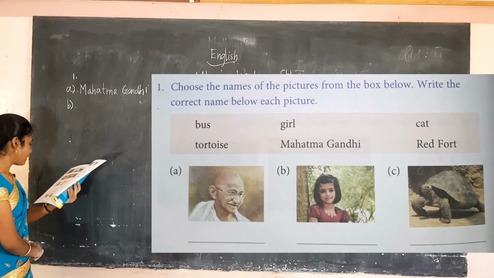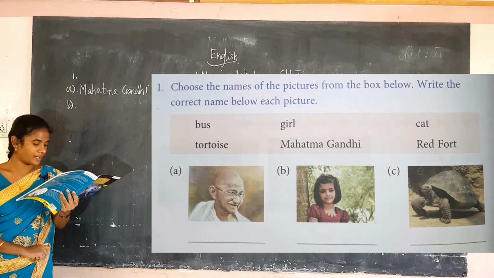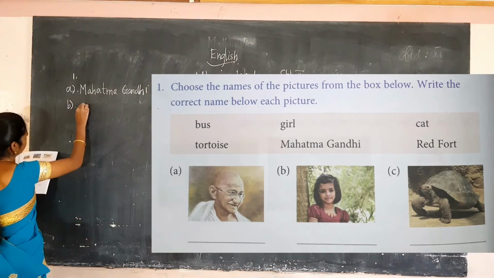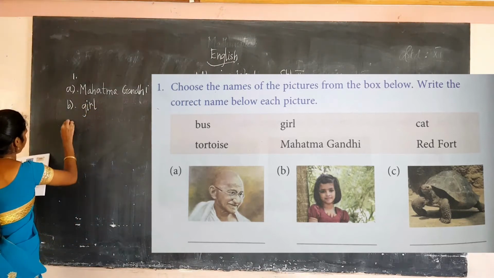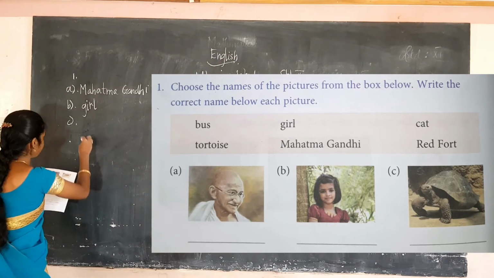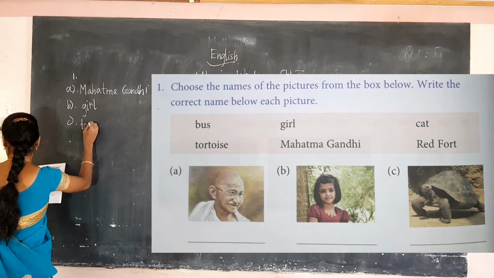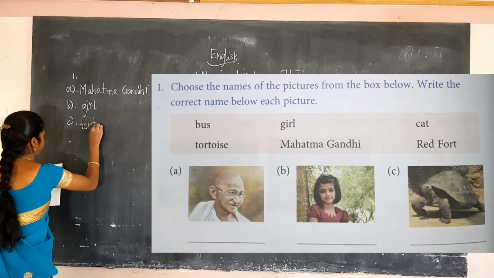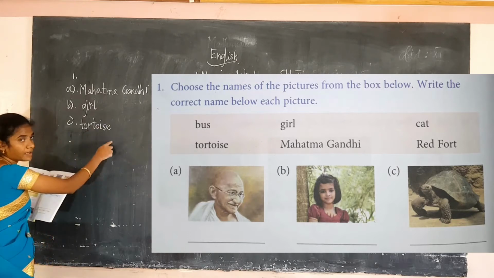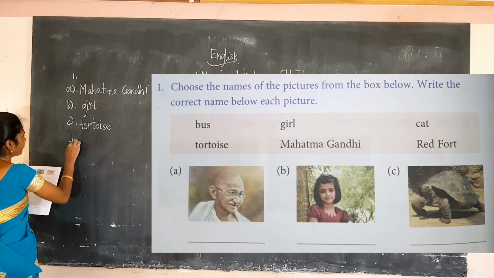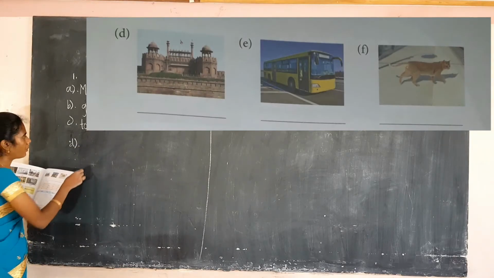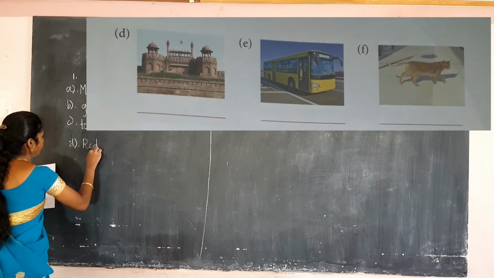Then see the second picture. She is a girl. Okay, girl. Okay, see the third picture. What is it? It is a tortoise. Tortoise. You have to write the correct spelling. Okay. Now see the D picture. What is it? It's a Red Fort. Okay. Red Fort.